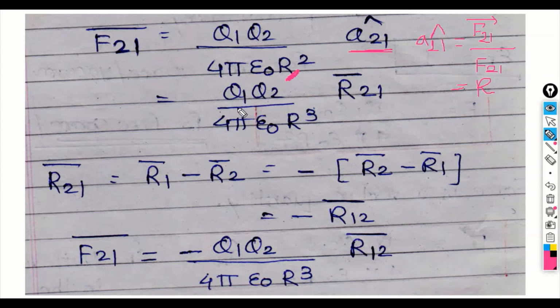So you are getting the direct formula as Q1 Q2 divided by 4 pi epsilon 0 r cube into the vector r. This is your vector. So representing the unit vector in the form of vector upon magnitude of vector, r square will be converted into r cube. You can remember the first formula or you can remember the second formula, no problem. Now how to write r21 while solving numericals? It is from 2 to 1. So the destination is 1, the source is 2. So it will be r1 minus r2. So you can substitute the values and do the calculations.